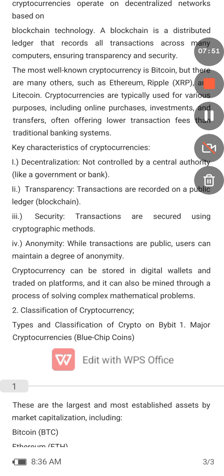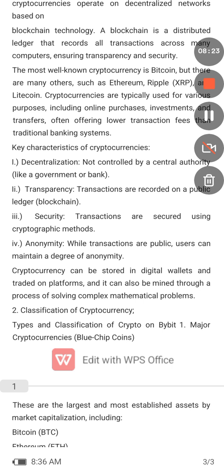Cryptocurrency can be stored in digital wallets and traded on platforms. Crypto wallets are just spaces where you store and keep your cryptocurrency. We have Trust Wallet and several others like that; you can search online. A trading platform is where you buy and sell, where you do your investment, your staking, and all of those things.